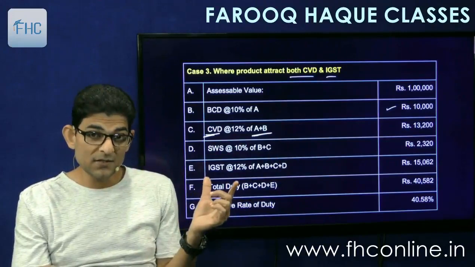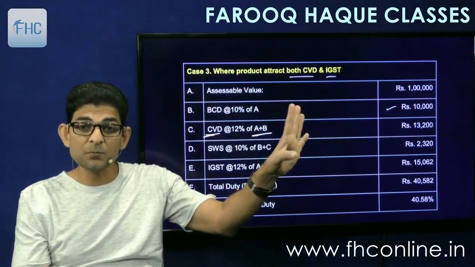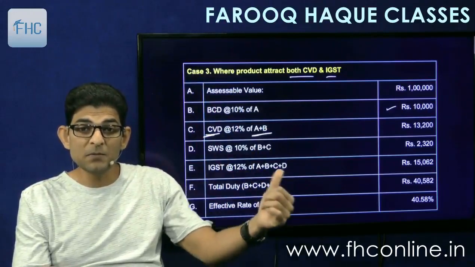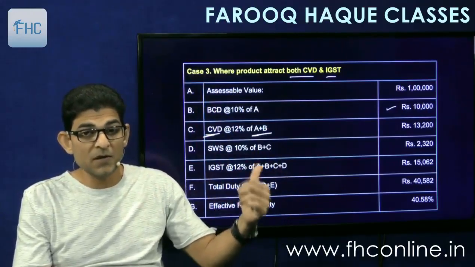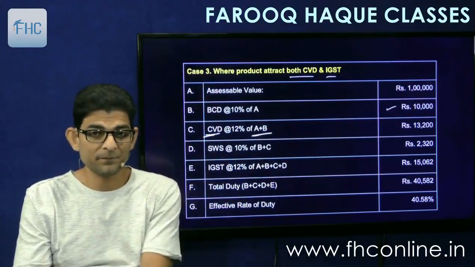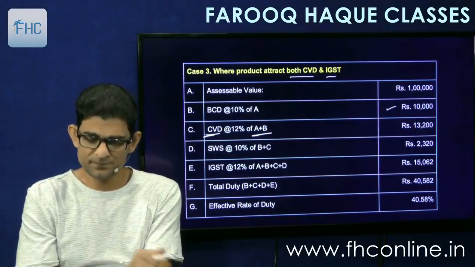But then IGST will be on assessable value plus all taxes put together, means A plus B plus C plus D. IGST 12% of A plus B plus C plus D, and then total duty and effective rate of tax.